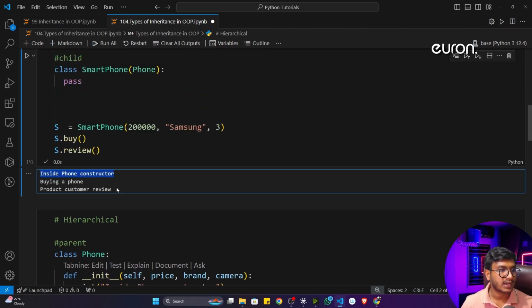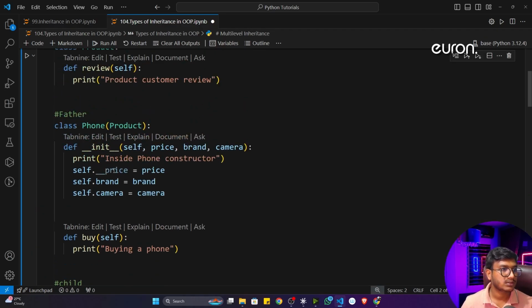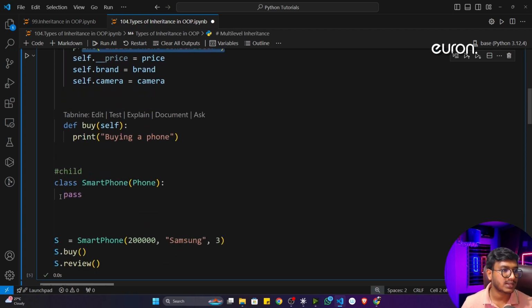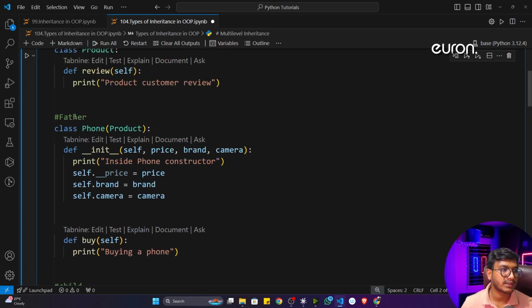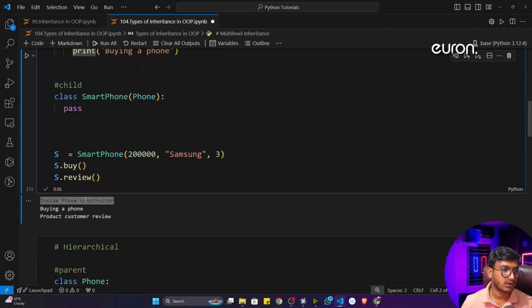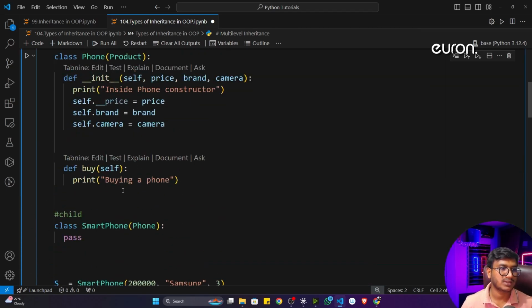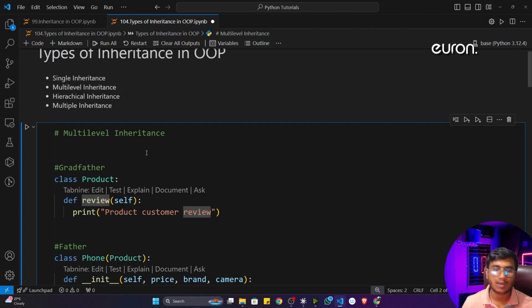Inside the phone constructor, because smartphone doesn't have any constructor, it will look for the father constructor. The father already has a constructor, so this constructor will be executed. Then I'm trying to call this buy, so this buy will execute, then this review will execute. This is the idea. I hope it is clear.